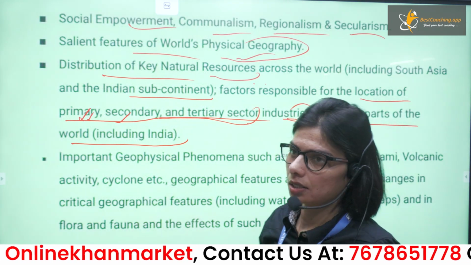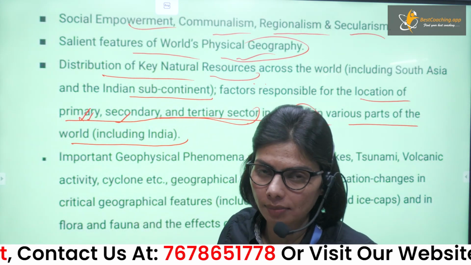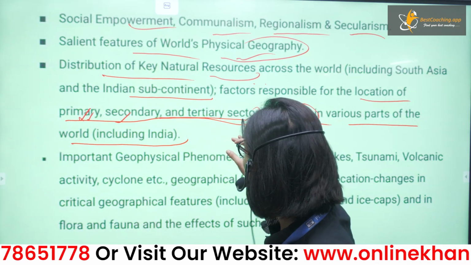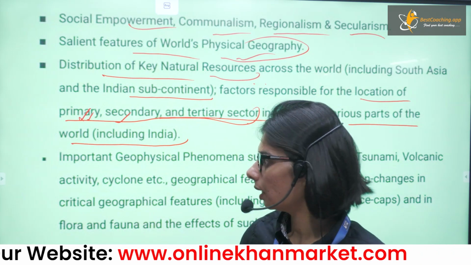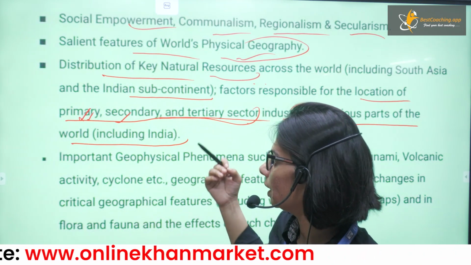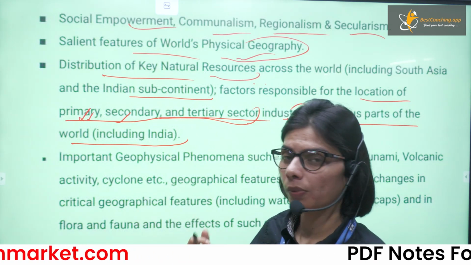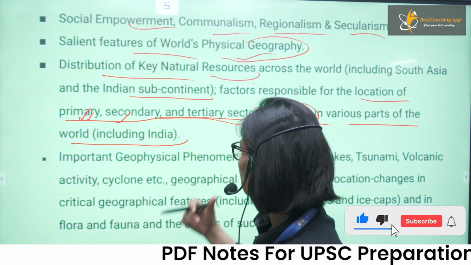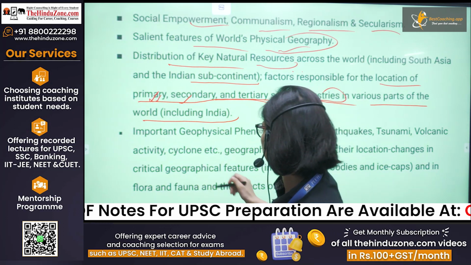So when you are studying GS paper 1, see your GS paper 2 syllabus as well as your GS paper 3 syllabus, and then make your notes. That will make your notes multi-dimensional, and you will also get to know how the interlinkages are between all the papers, paper 1, paper 2, paper 3, so that it will help you in making your notes very multi-dimensional.